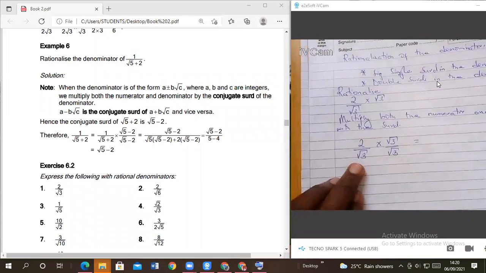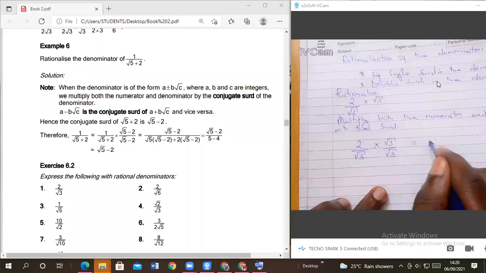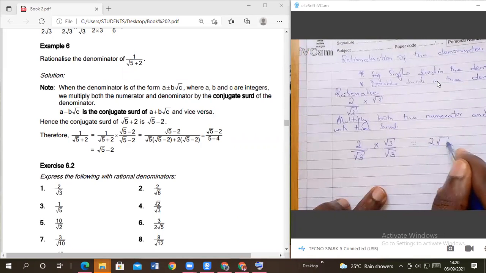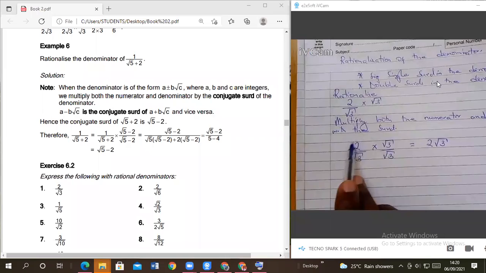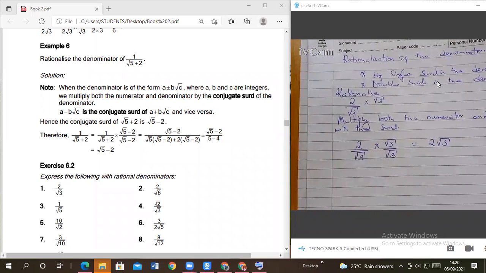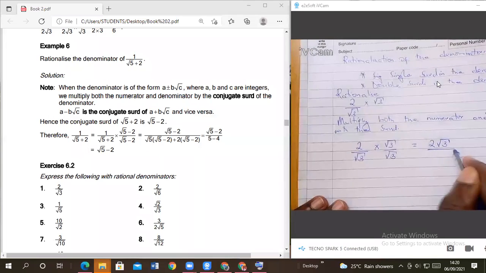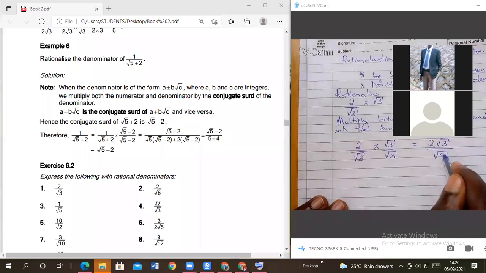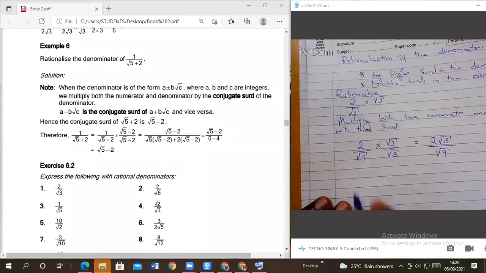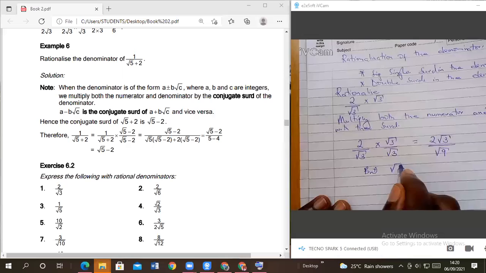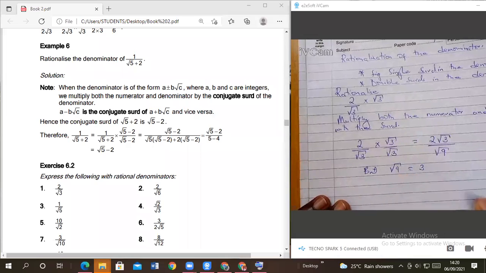So this will give us 2 times root of 3, which is 2 root of 3. Some people were saying root of 6. No. For you to get root of 6, this one must also be under the square root. Are you together, members? The denominator will give us root of 9, but we know root of 9 is equal to 3.